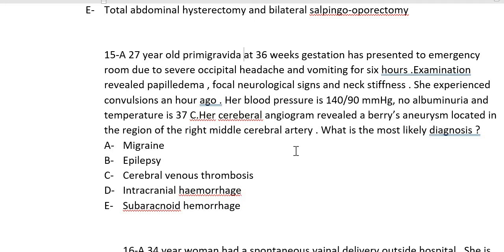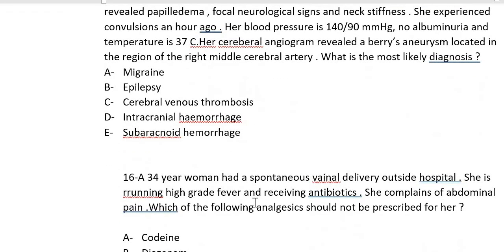Berry aneurysm is a congenital weakness in the wall of the blood vessels. And then she has neck stiffness. The neck will be stiff if there is blood in the meninges. So this is not migraine, this is not epilepsy, this is not CVT, because all of these can occur with convulsions, right? But here she has focal neurological deficits and neck stiffness. Neck stiffness goes in favor of subarachnoid hemorrhage because there is blood between the meninges.